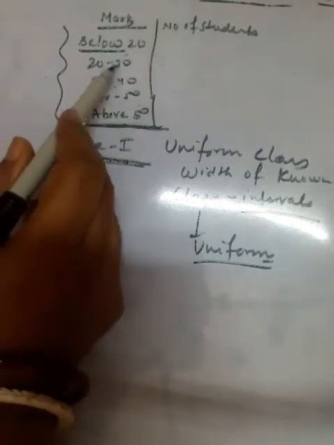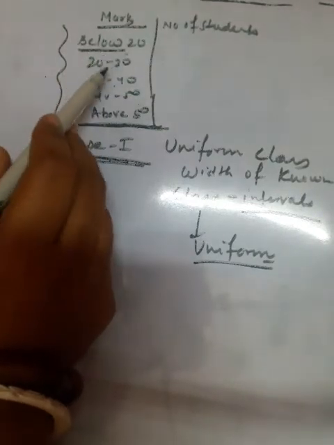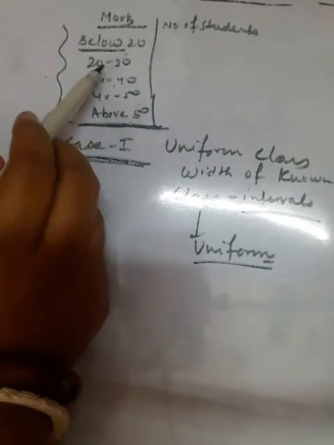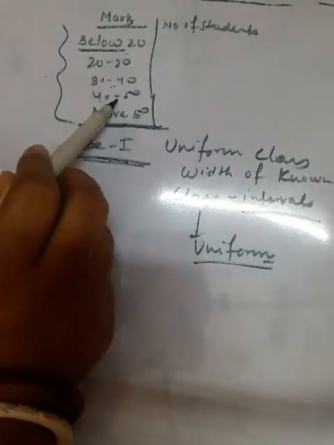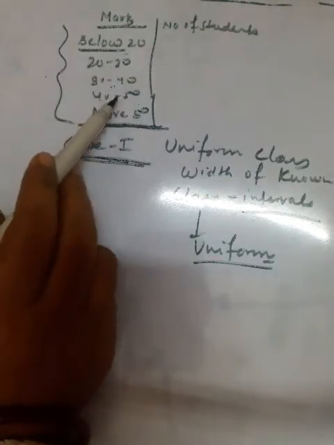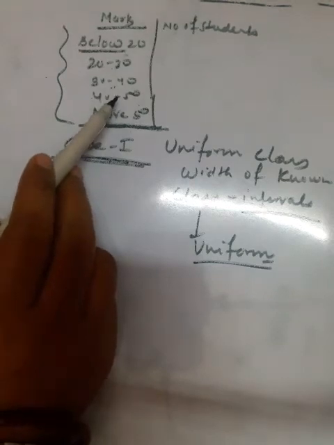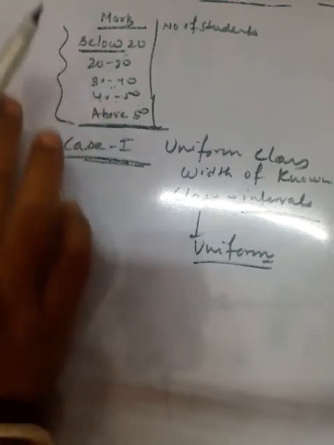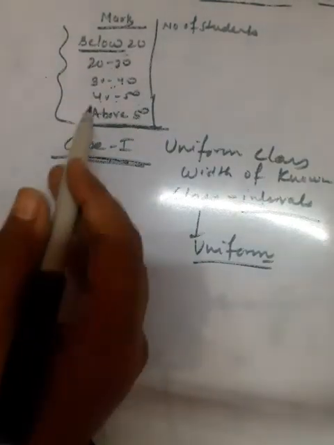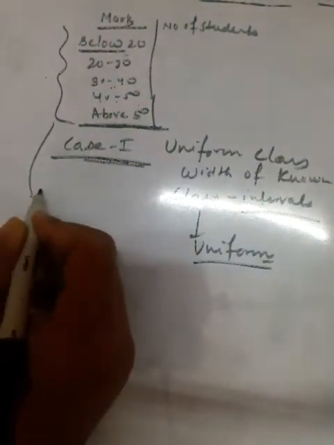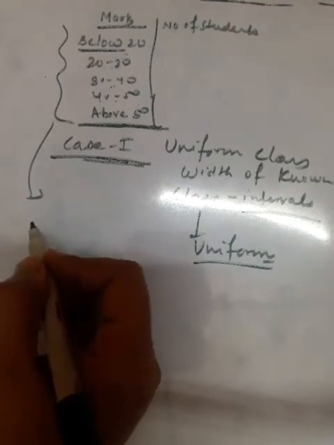You can see the class interval from first to last is constant, meaning here the class interval is 10, here 10, here 10. Then on the basis of this assumption, we can convert this open-end series into a continuous series.